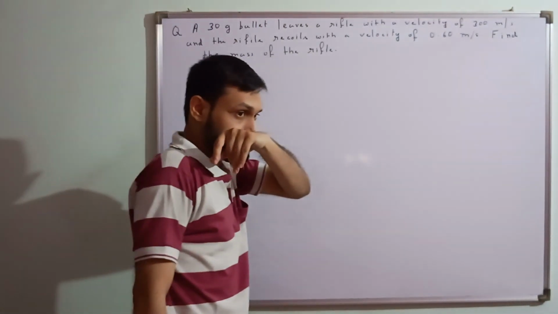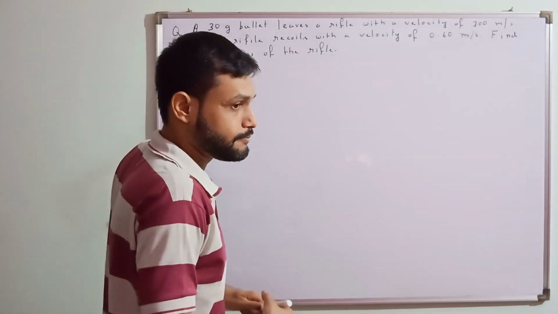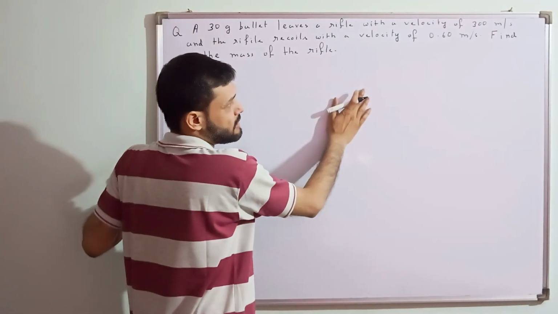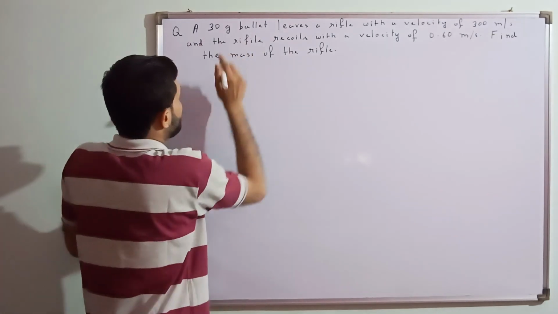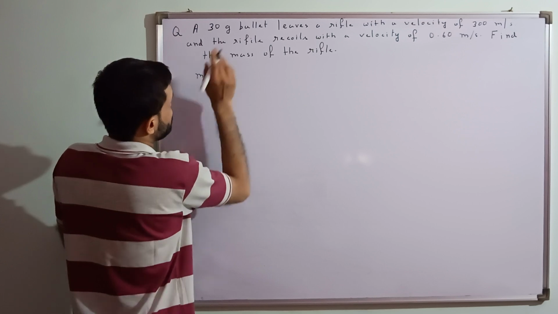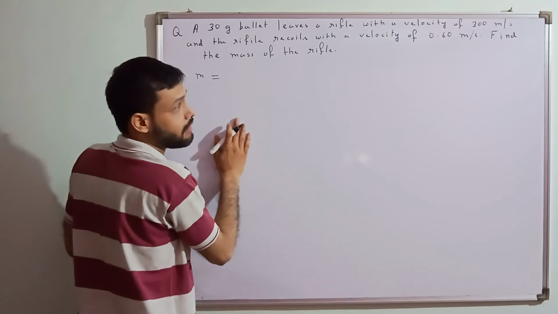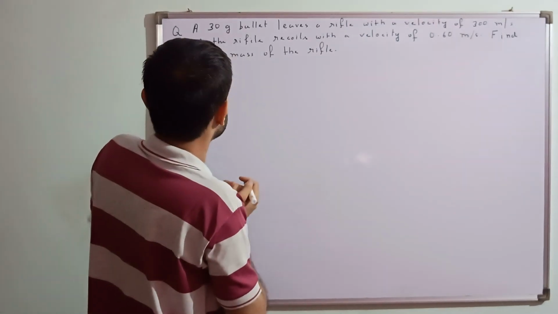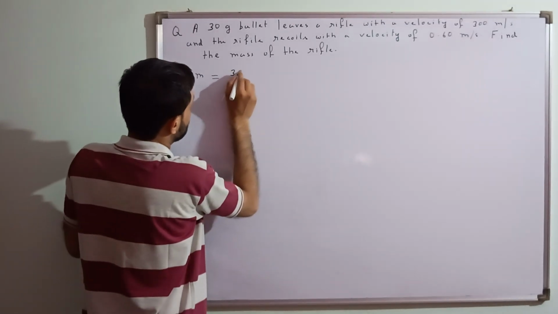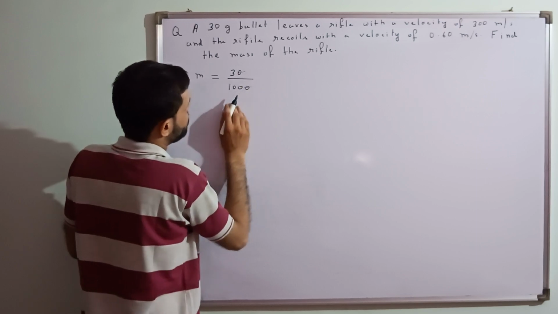So you write down the given, that you substitute in the formula m1 u1 plus m2 u2 equals m1 plus m2 v2. If I consider there is no external force, nothing is there. I consider m as the mass of the bullet, which is 30 gram, and I have to convert it into kilogram actually. So 30 divided by 1000, what is the mass I am getting?